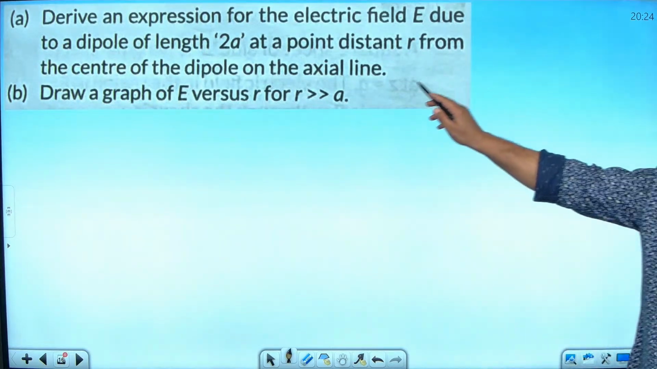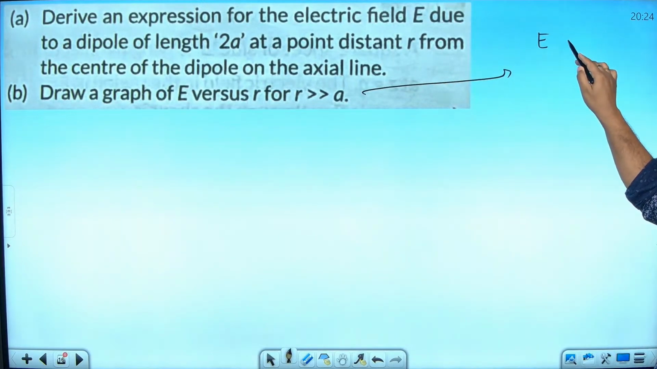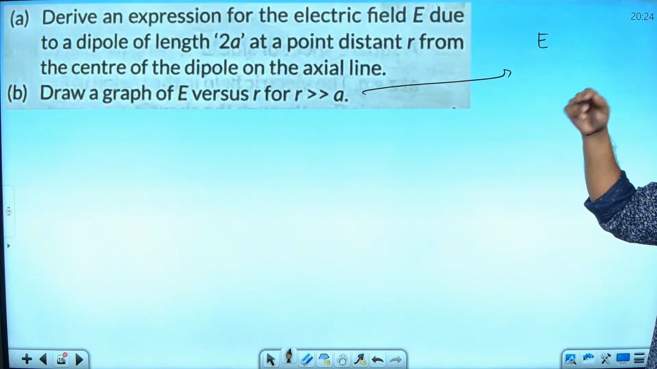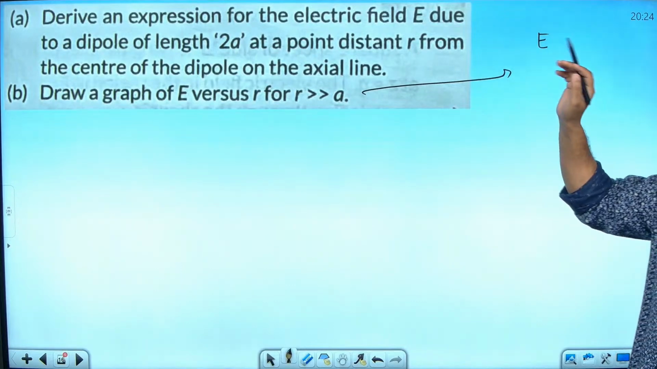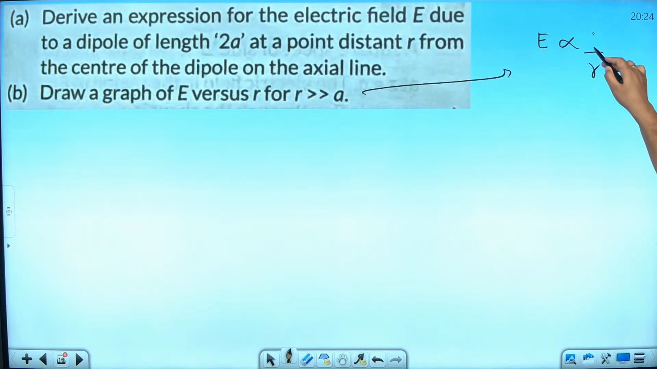What is this graph first of all? For axial point, what will be E? It is k 2p by r cube, or for equatorial point also k p by r cube. So E will be proportional to 1 by r cube. Am I right?